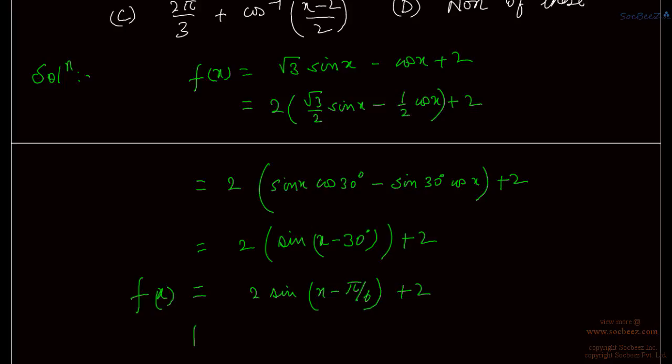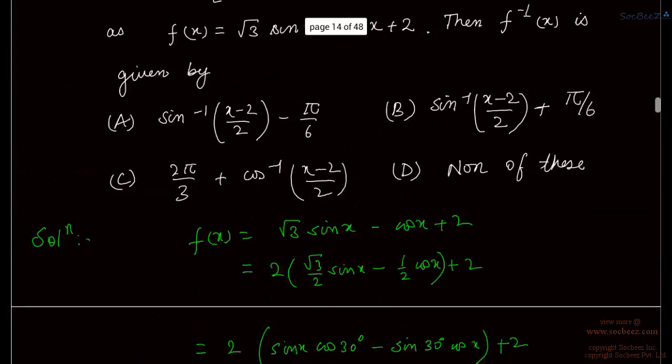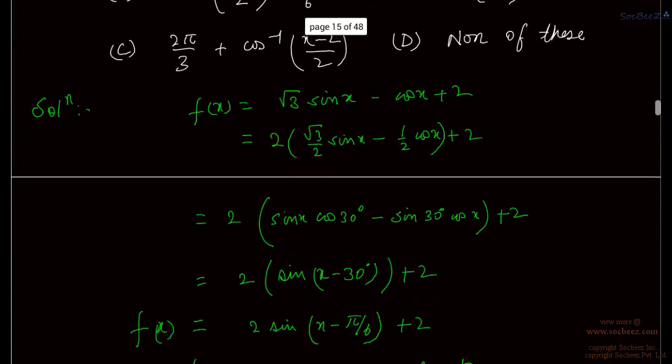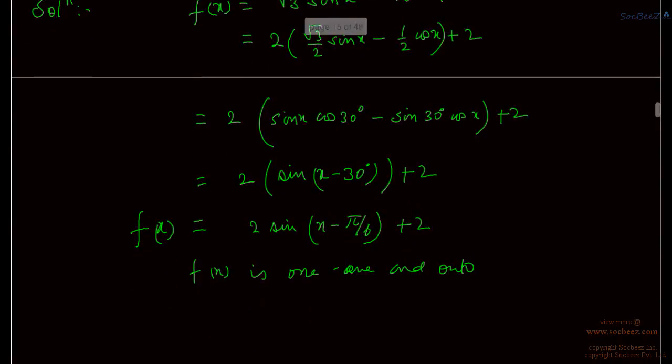Now see, here f(x) is one-one and onto in the given set, that is from minus pi by 3 to 2 pi by 3, to 0 to 4, right?